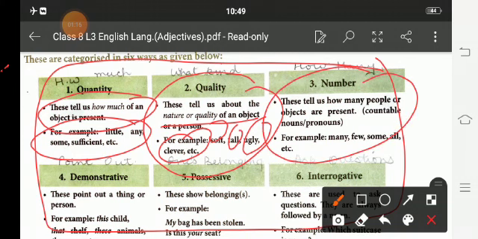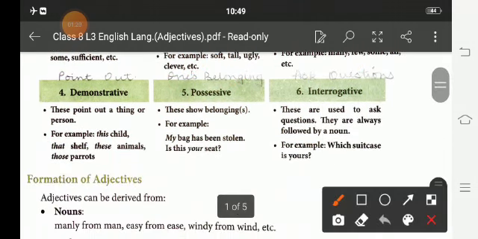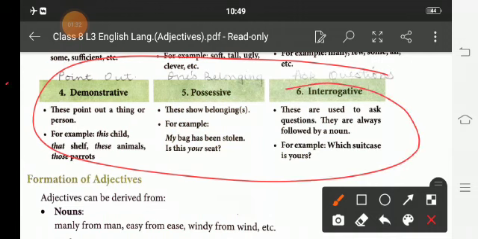Numbers tell us how many people or objects are present, either countable or non-countable. For example, many, few, some, all, etc. Then demonstrative points out a thing or a person. For example, this, those, that, these: this child, that shelf, these animals, those parrots.